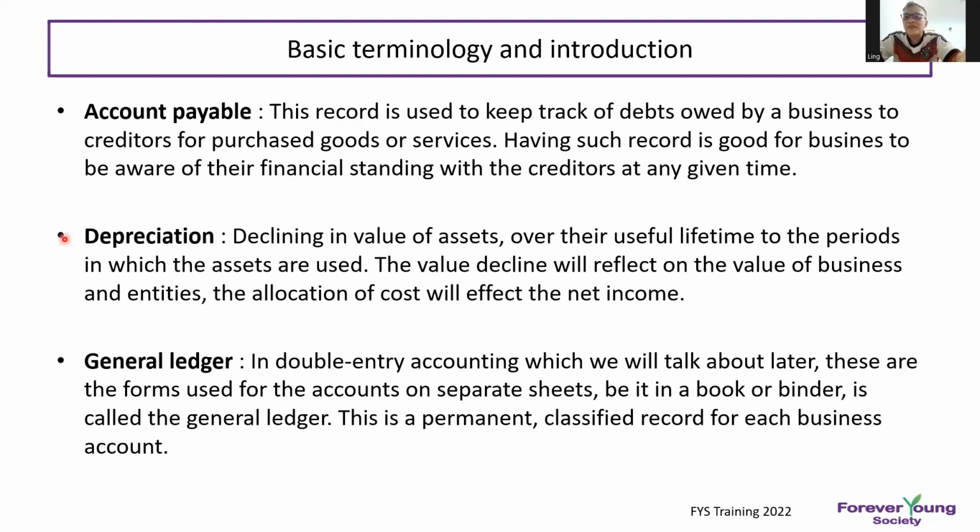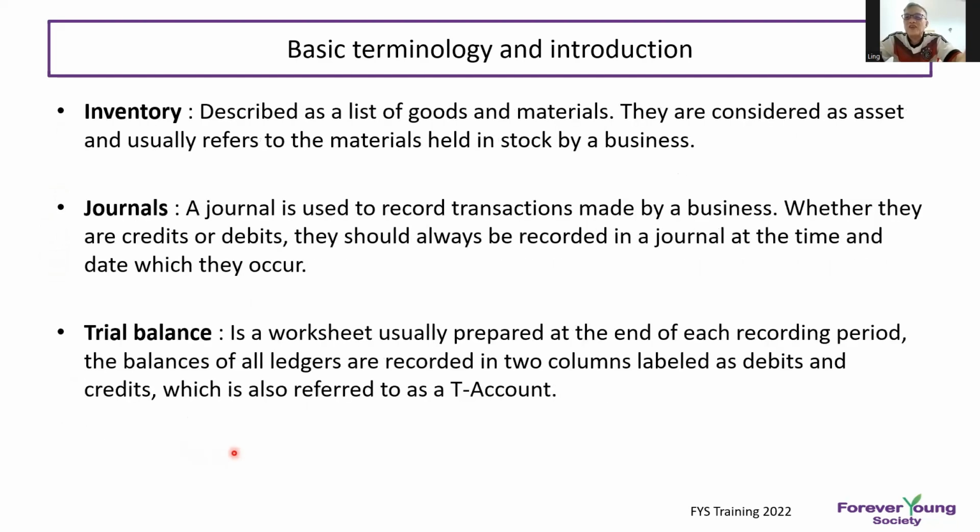General ledger is the double entry, which we will talk about later. It is the form used by the account to separate and record each business item. Inventory is the list of goods or material, considered as an asset for the company. Journal is used to record the transactions made by a business. Whether they are credit or debit, they should always be recorded in the journal with the time and date. Trial balance is a worksheet usually prepared at the end of each recording period. The balances of all ledgers are recorded in two columns, labeled debit and credit. We also refer to the trial balance as the T account.